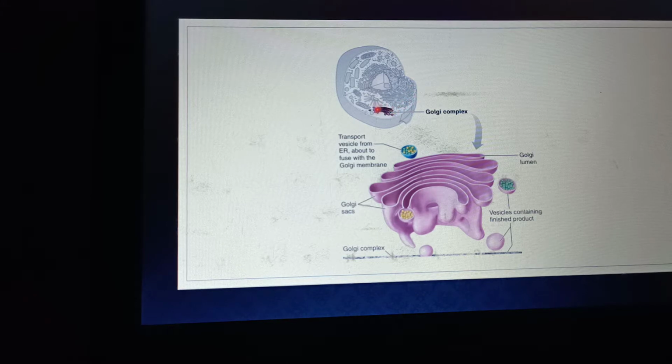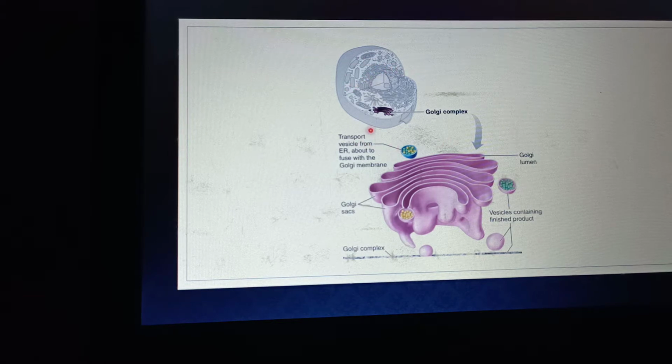Here you can see these are the Golgi complex. What is the Golgi complex? The Golgi complex is a special organelle found in eukaryotes, and it is involved in the processing of different kinds of materials that are synthesized inside the endoplasmic reticulum.